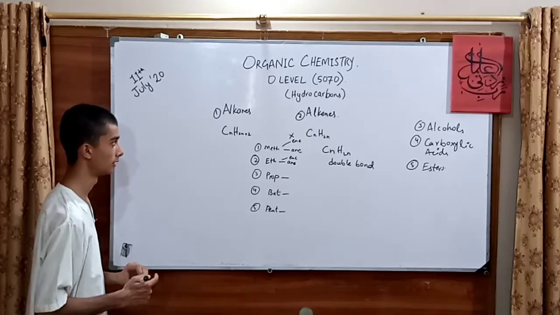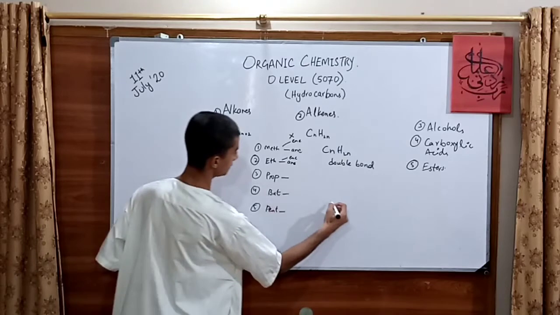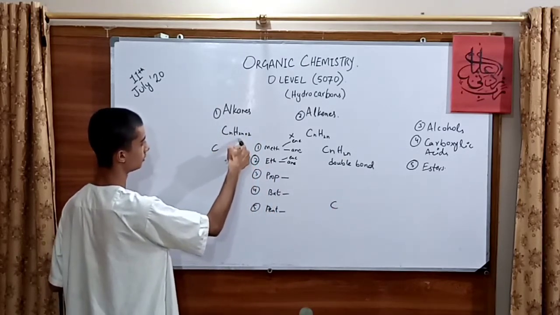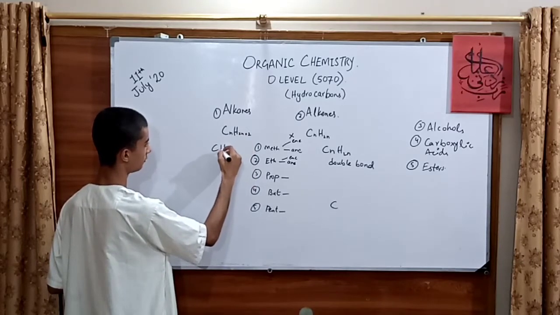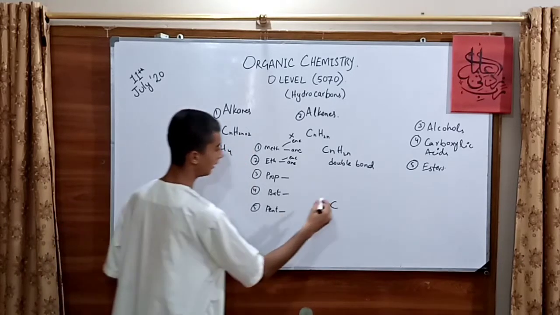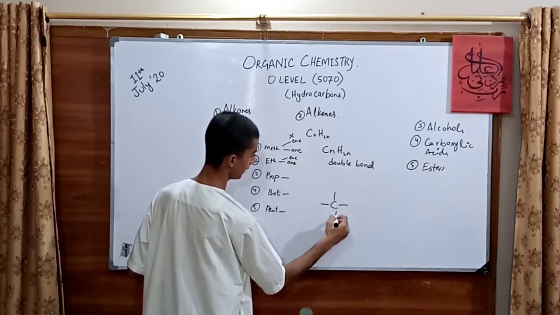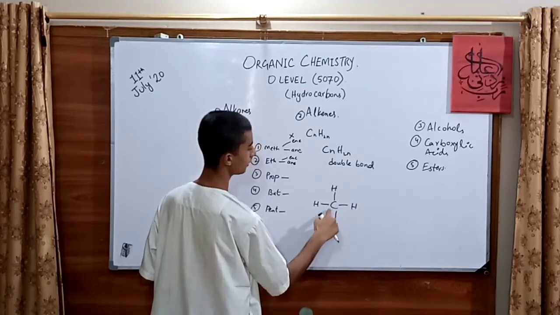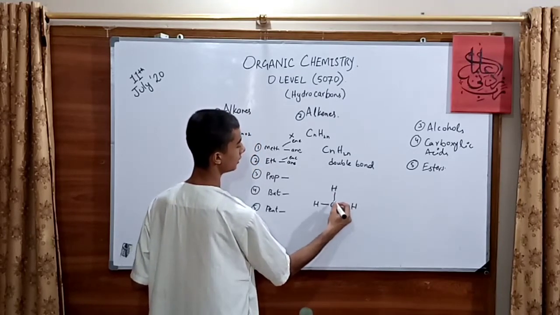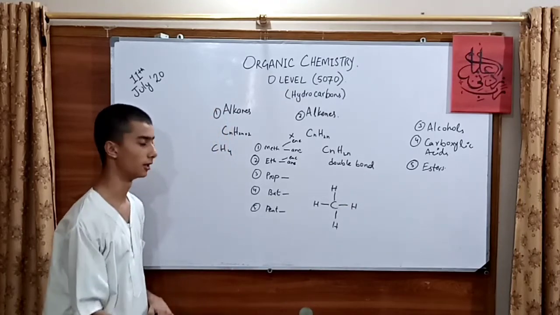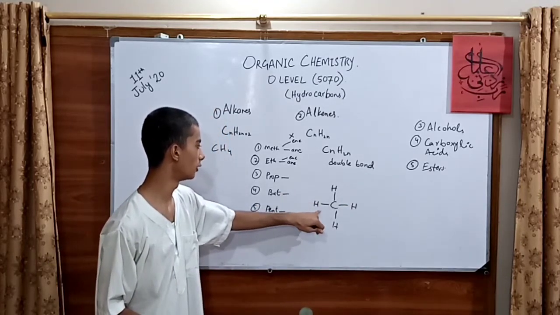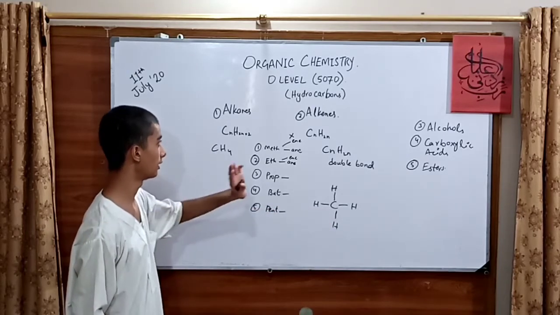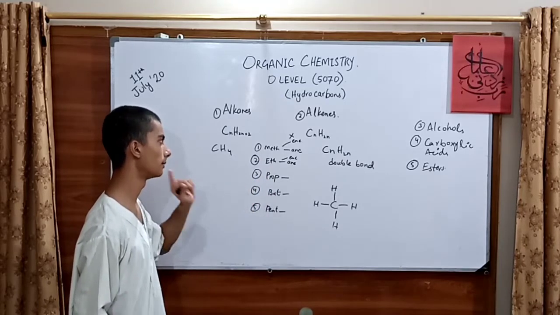For the alkane, you can just write Cn. For example, if I go with C1, 1 times 2 plus 2 is 4, so CH4, which is methane. Now the carbon is balanced. It has 4 electrons in its outer shell and needs 4 more to complete its shell. So now its shell is completed, whereas hydrogen needs 1 to complete its shell, and hydrogen gets 1 as well. But for the alkene, we have a carbon-carbon double bond in it.